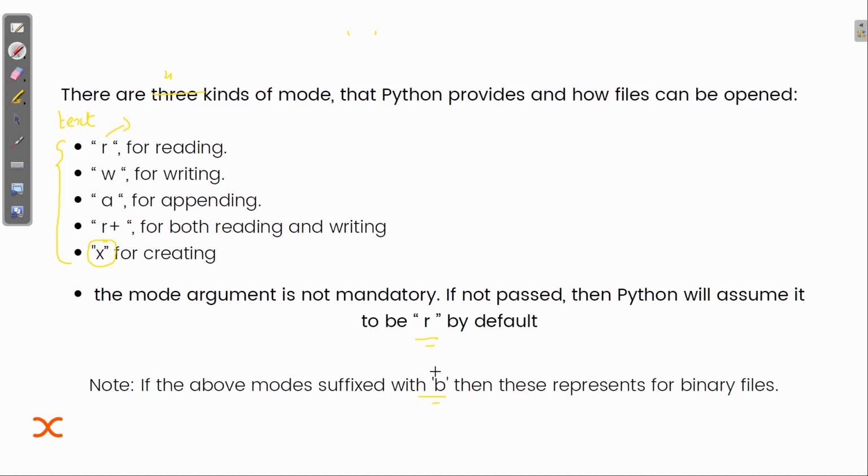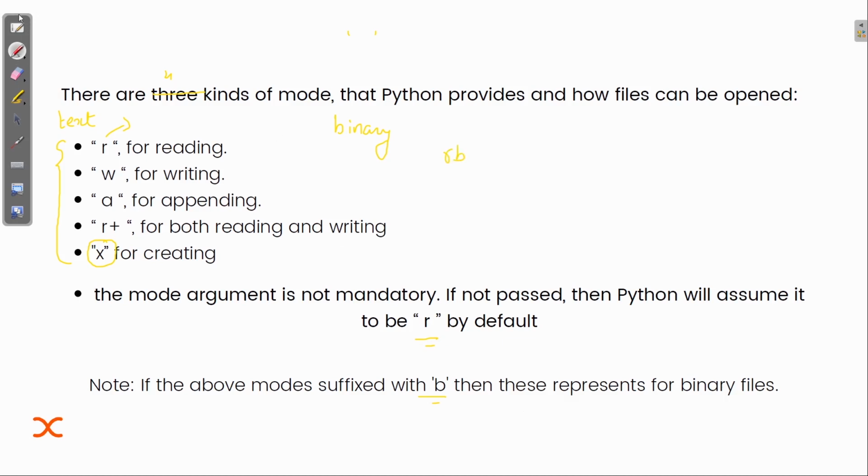But if we suffix this B to R, W, A, and X, then we can tell that our file is of binary type. You don't have to do anything special for handling the binary file. Such an easy way. You just have to write RB.